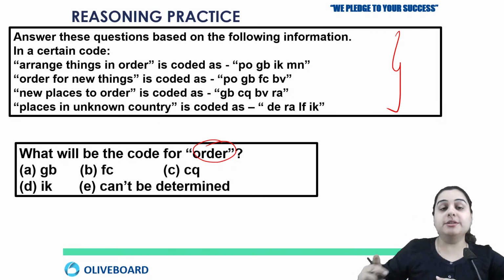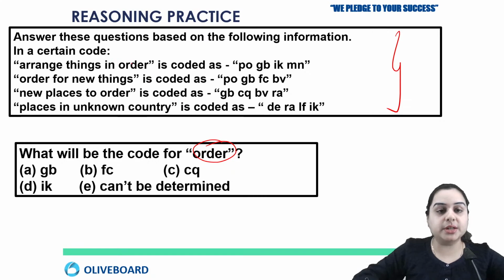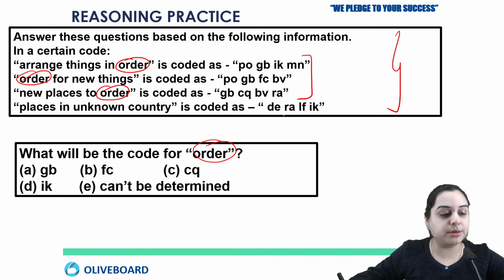So see how we actually solve this. First we check where this word order is given. So this is given in first, second and third. So the code of order should be given in first, second and third, but not in fourth. So we just check which is the common code in these three. So PO is given in first, it is given in second but not in third. So PO is not the answer. Next, GB is given in first, second and third. So GB can be the answer. But we need to check more.